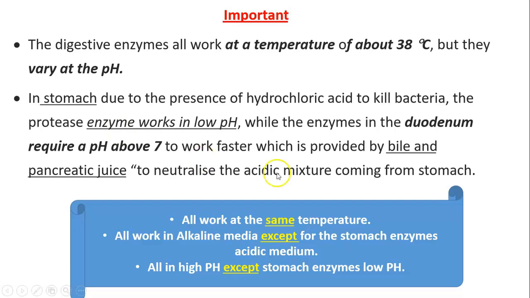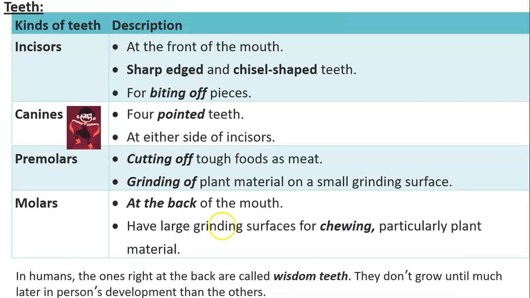That's why the bile and the pancreatic juice neutralize the acidity of the chyme coming from the stomach and return it back to the high pH. So again, all work at the same temperature, all work in alkaline media except for the acidic enzymes of the stomach, and all have high pH except, again, the ones in the stomach that need low pH.